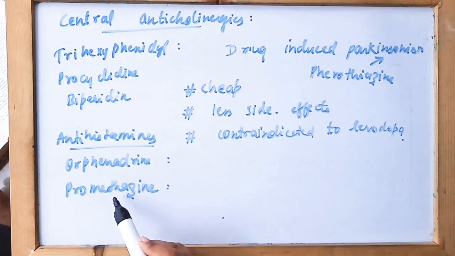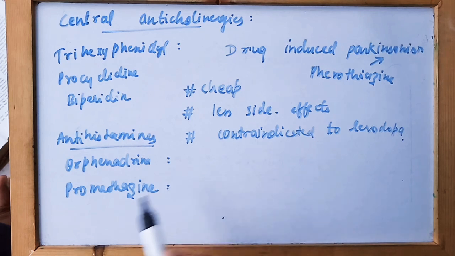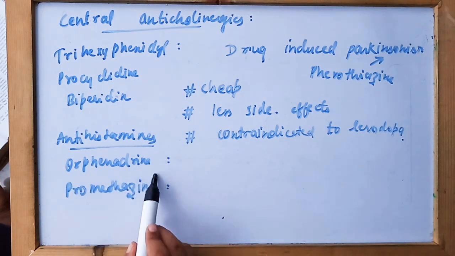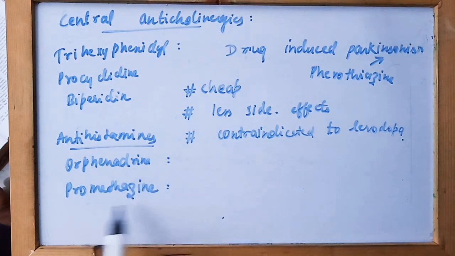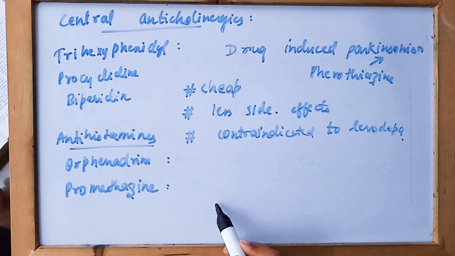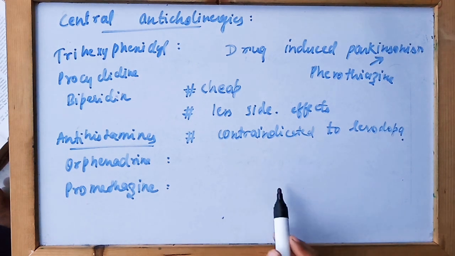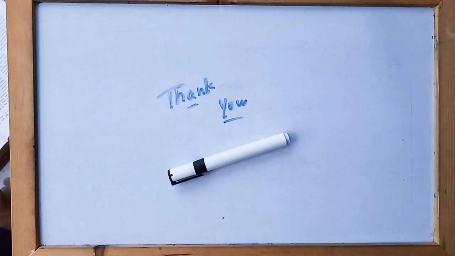They act centrally and perform a significant central anticholinergic action, such as diphenhydramine and promethazine. Both these drugs act in a similar way, and their use is quite less compared to levodopa.